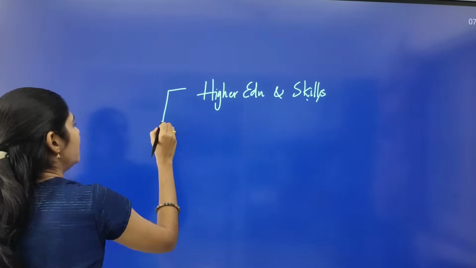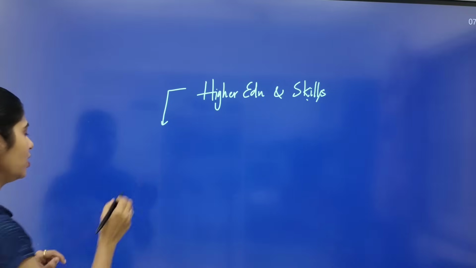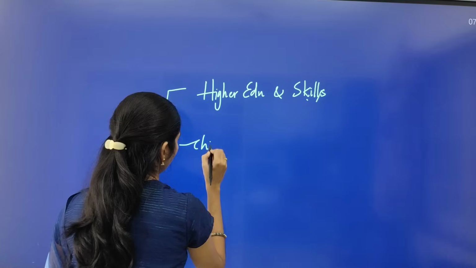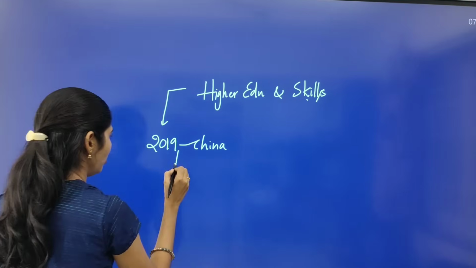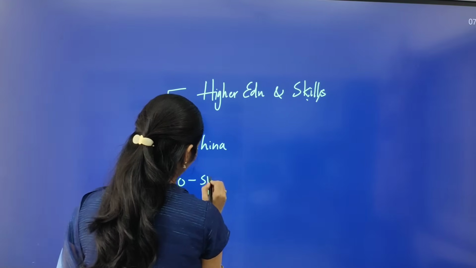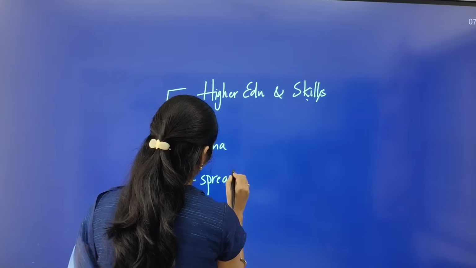When we had this COVID, that is in 2019, we first saw it in China, and later in 2020 it spread to different countries. Because of COVID-19, a nationwide lockdown was imposed, and there was a shutdown of educational institutions, companies, factories and manufacturing units.